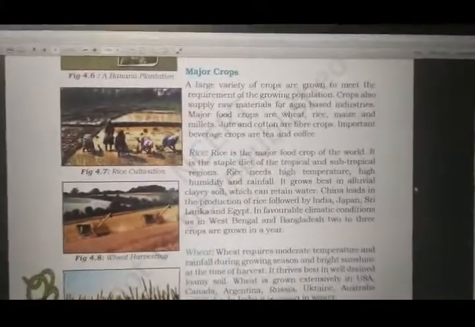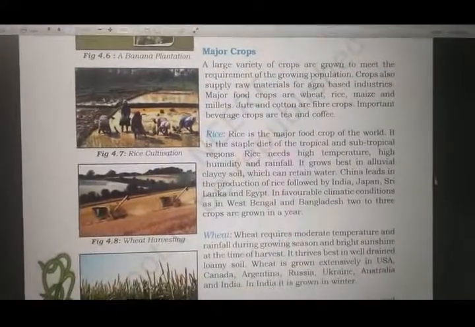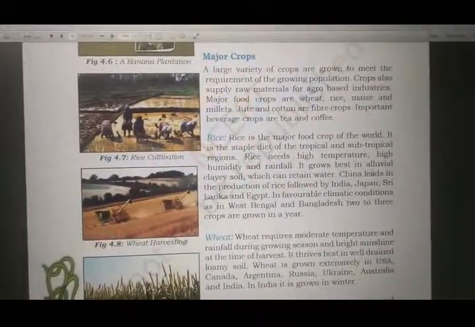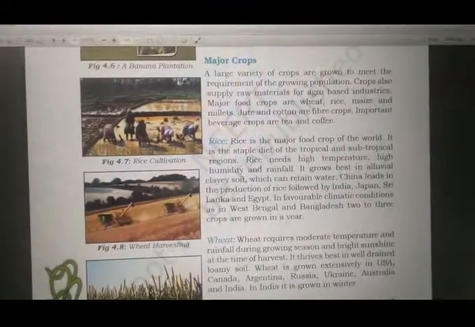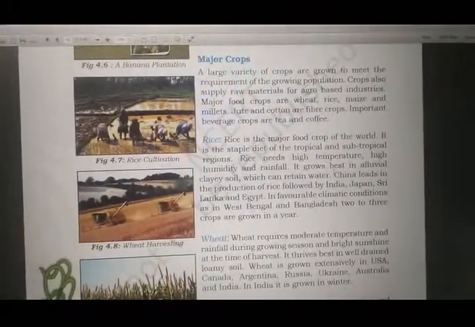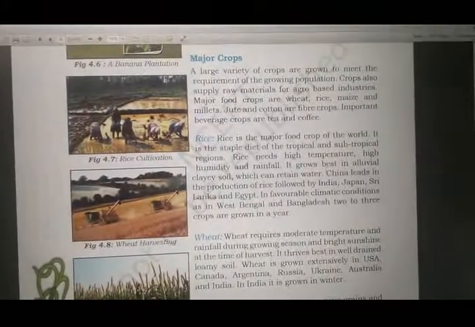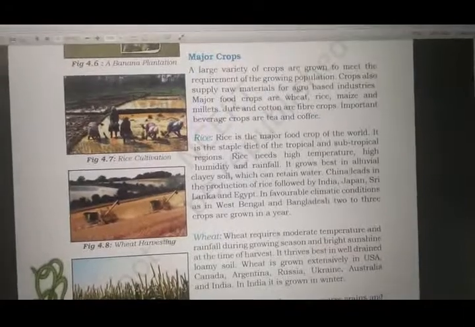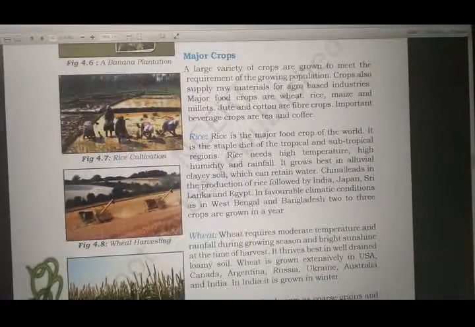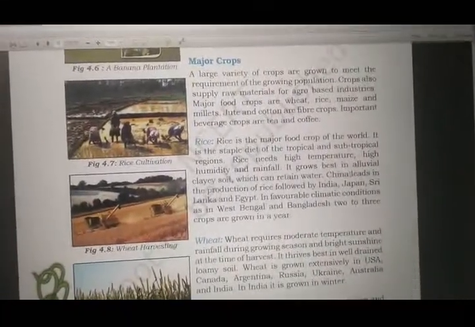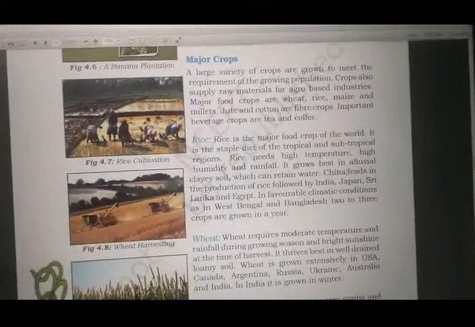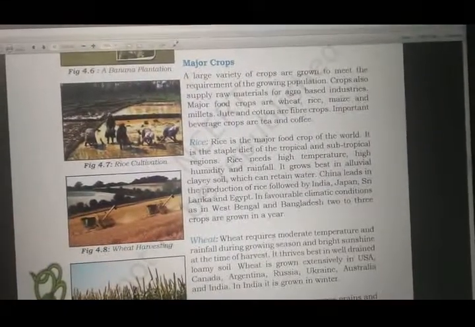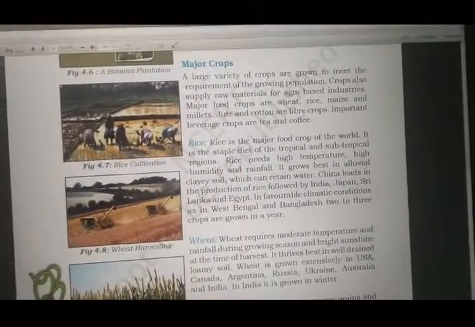A large variety of crops are grown to meet the requirement of the growing population. Crops also supply raw materials for agro-based industries. Major food crops are wheat, rice, maize and millets. These crops are grown according to the requirement of the growing population because they are eatable crops that we eat for our daily supplements. So if the population grows, the production of these crops will also increase.